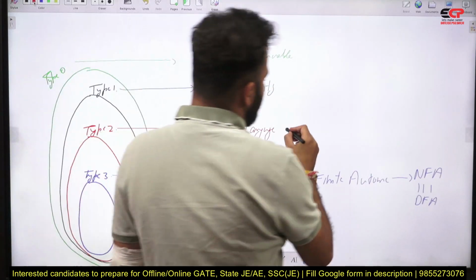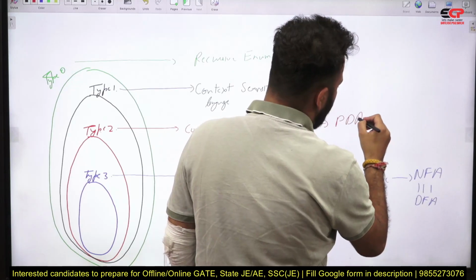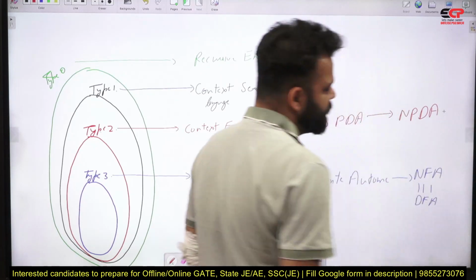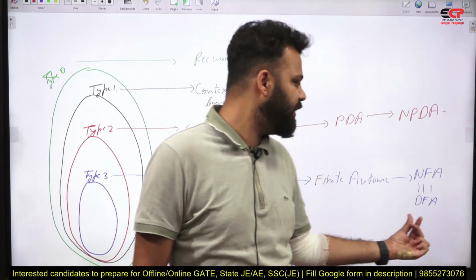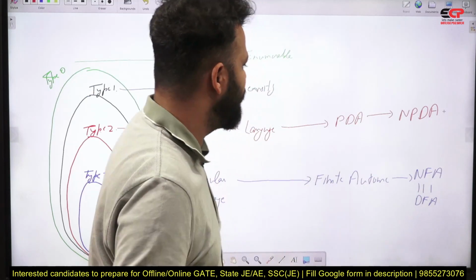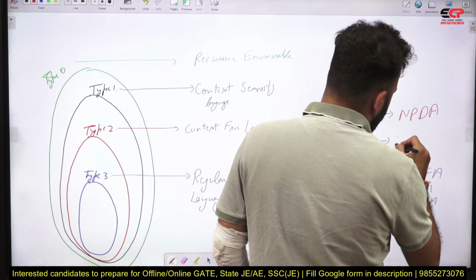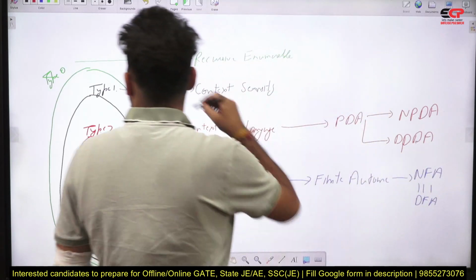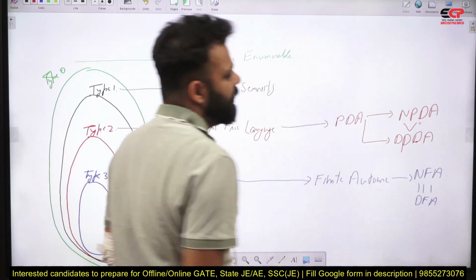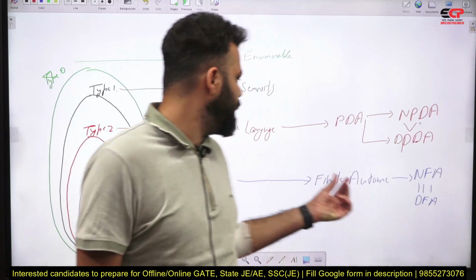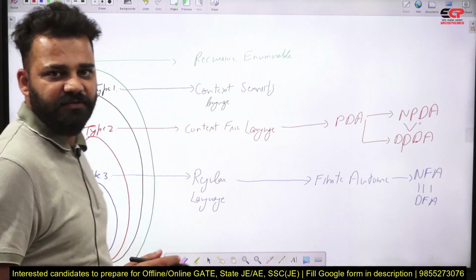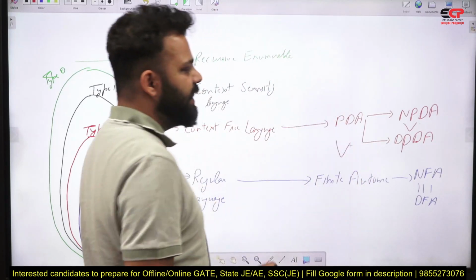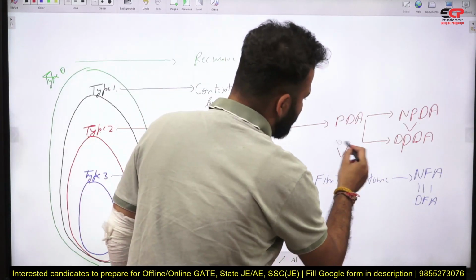Now next, context free language uses PDA, push down automata. Push down automata is again of two types. First is NPDA, non-deterministic push down automata. NFA is non-deterministic finite automata. DFA is deterministic finite automata. DPDA is nothing but deterministic push down automata, and the power of NPDA is greater than the power of DPDA. As you can see, CFL is a bigger subset of languages, so this means they require a more powerful machine. So PDA is more powerful than finite automata. You can also note this point, which is very important.